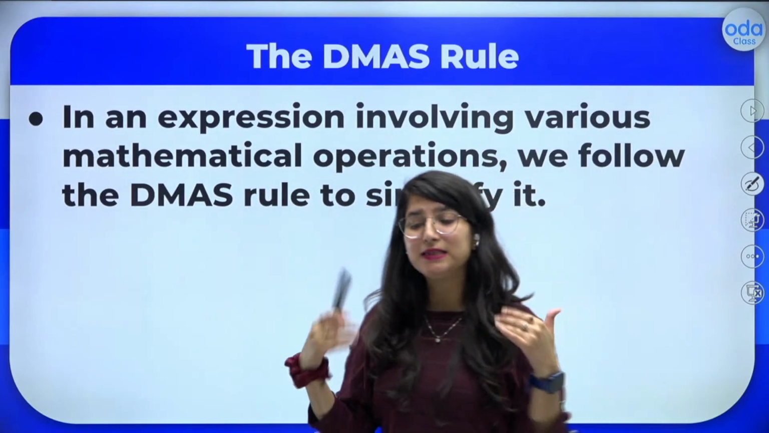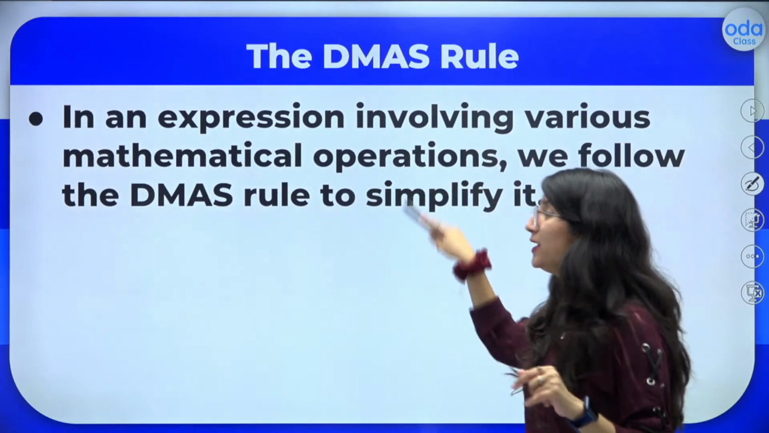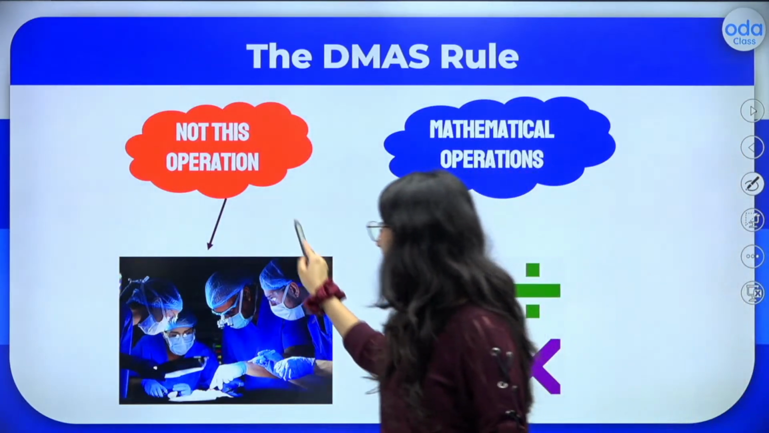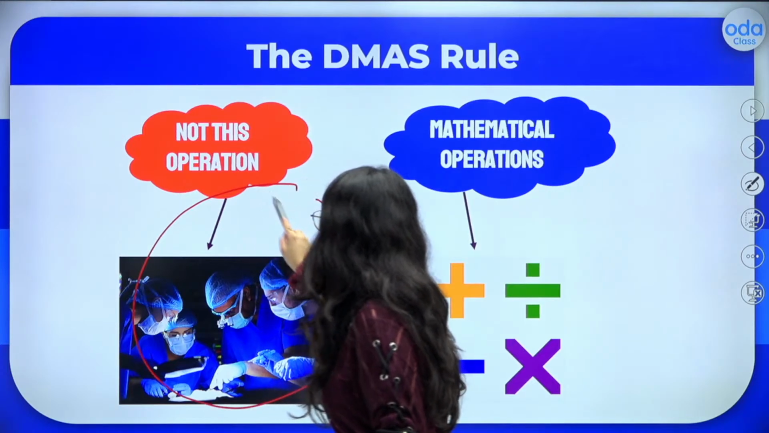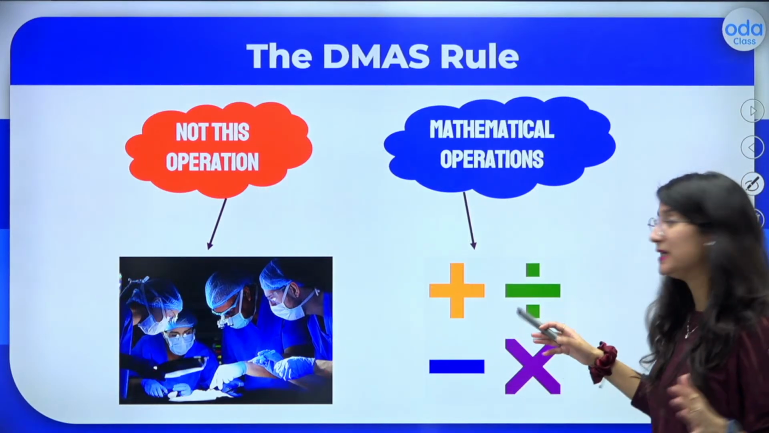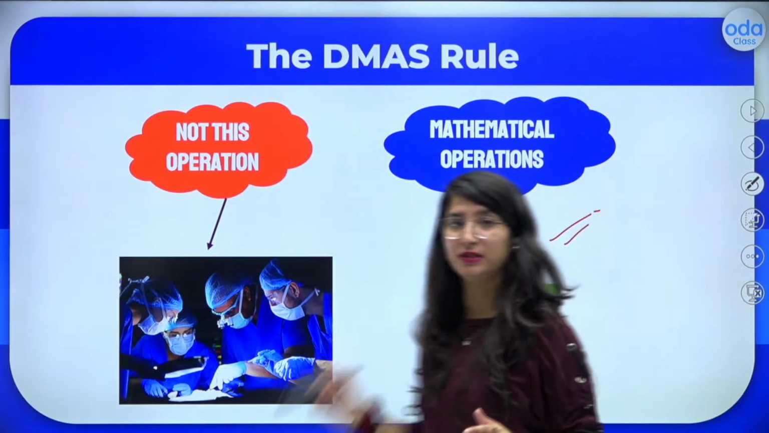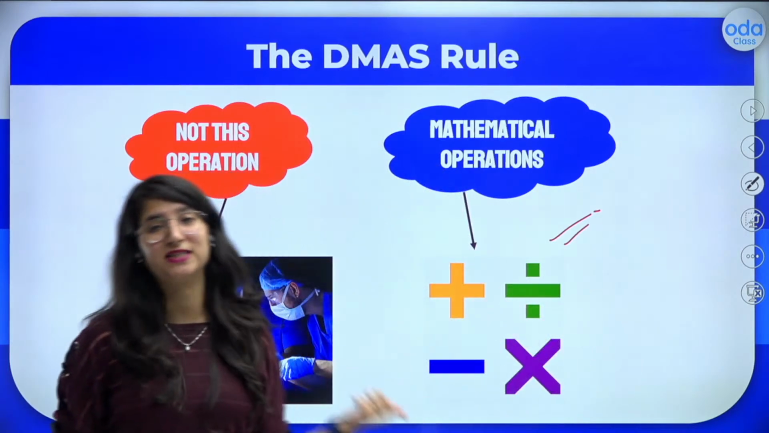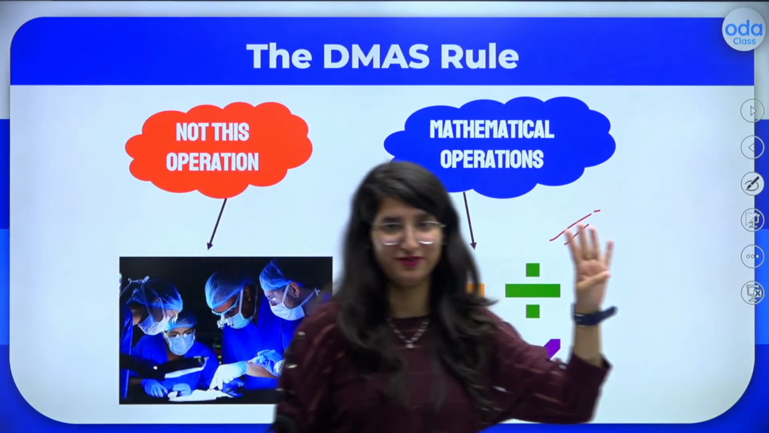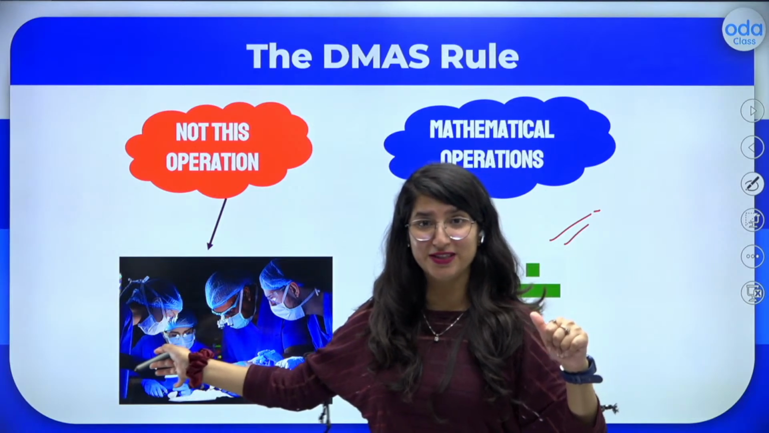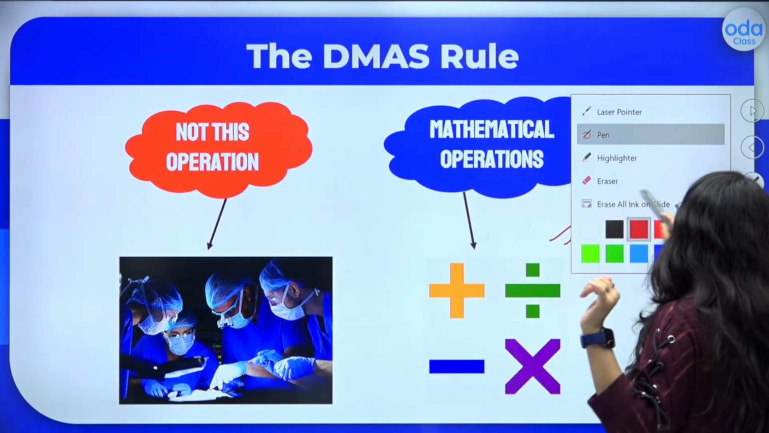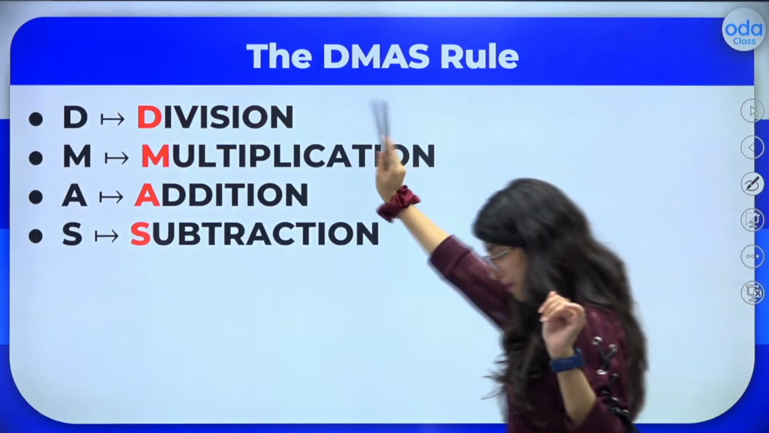Okay, now what is this DMAS rule? I will be telling you all. And what I mean by operation also, let me tell you all. So, kids, by operation, I don't mean this operation, okay? Not at all. The operation which I mean is actually the mathematical operations. These are the four main basic operations of mathematics, that is addition, subtraction, multiplication, and division. In mathematics, we can't do this operation, right? We can only do this operation. So we'll be learning how to use all these four operations.